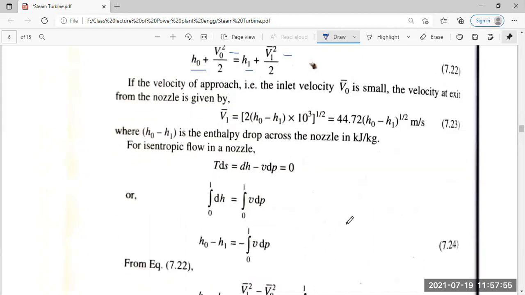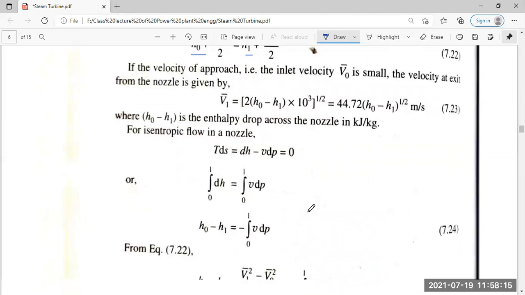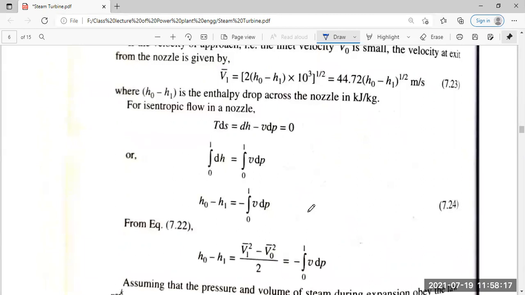For this flow, dH equals minus V dV, because dS equals 0; there is no heat transfer for isentropic flow. So H0 minus H1 equals minus the integration from 0 to 1 of V dP, and from the equation, H0 minus H1 equals (V1 squared minus V0 squared) divided by 2, equals minus the integration of 0 to 1 of V dP.